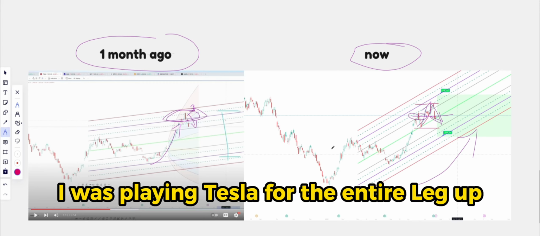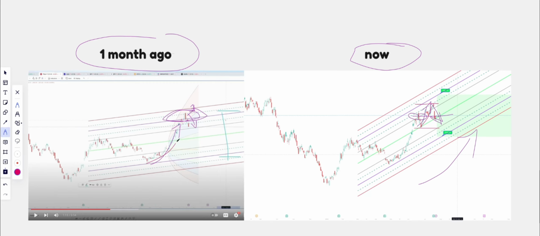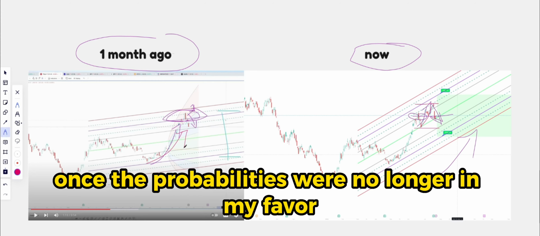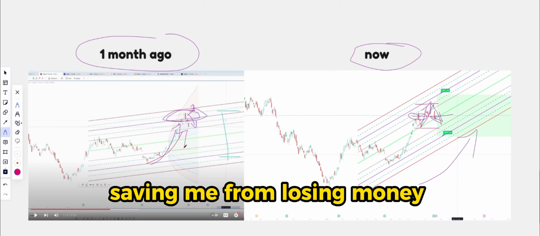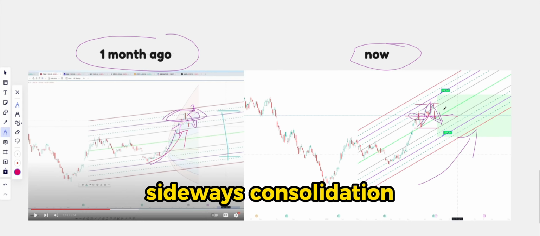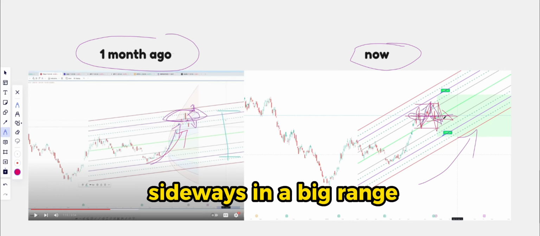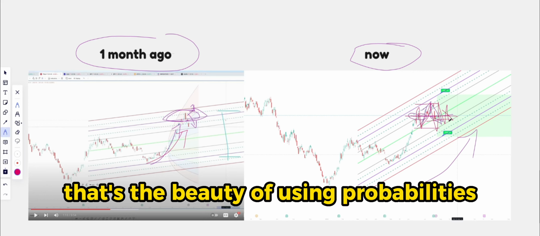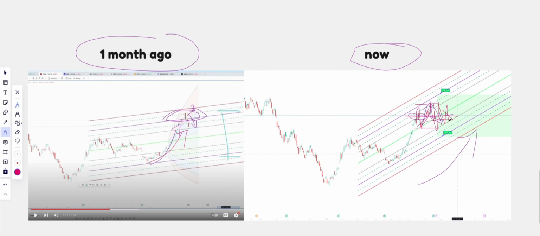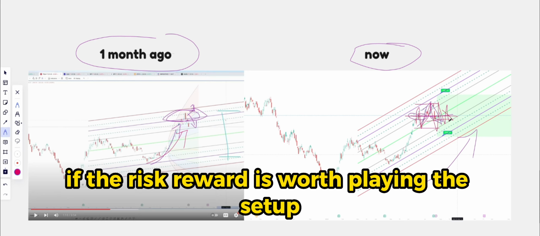That's why I was playing Tesla for the entire leg up and then stopped once the probabilities were no longer in my favor, saving me from losing money in sideways consolidation, which is what's going on right now with Tesla. It's basically just going sideways in a big range. That's the beauty of using probabilities. It tells you based on a non-biased opinion if the risk reward is worth playing the setup.